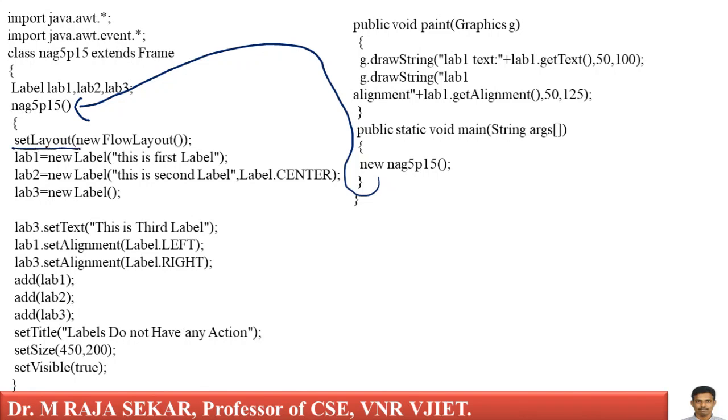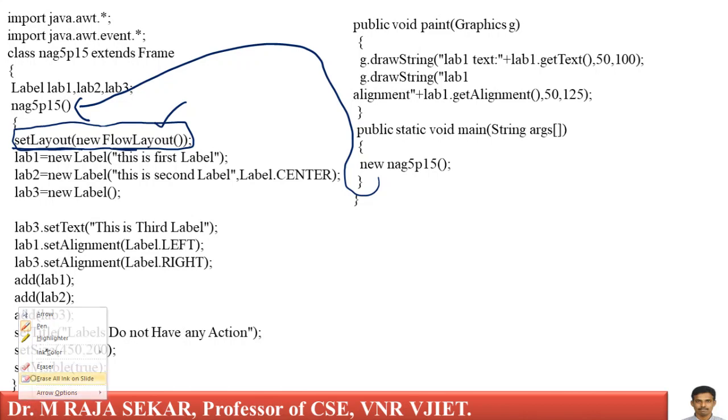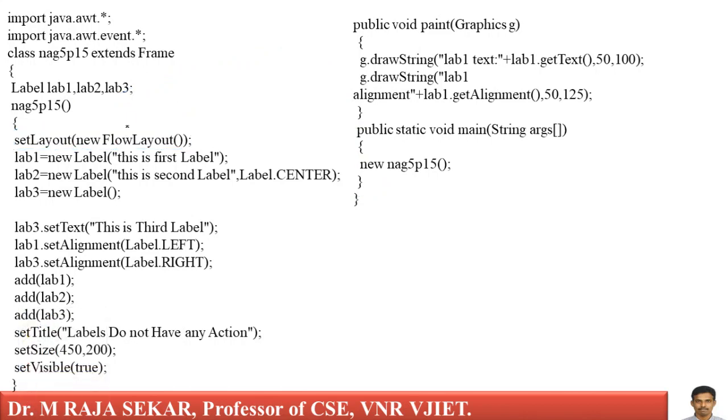Set layout to new FlowLayout. As I discussed, I will discuss layout managers in my next class. For the time being, just understand I am using a layout known as flow layout. What is the intention of flow layout? This layout is used to keep components in a sequence.